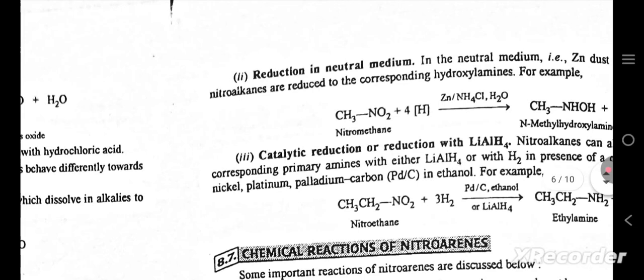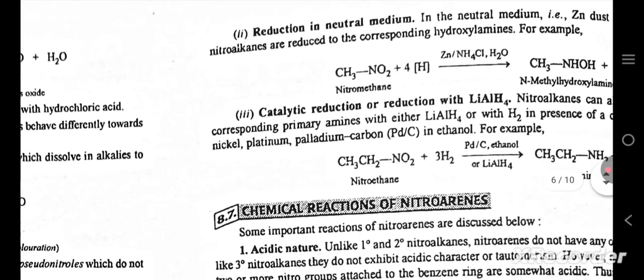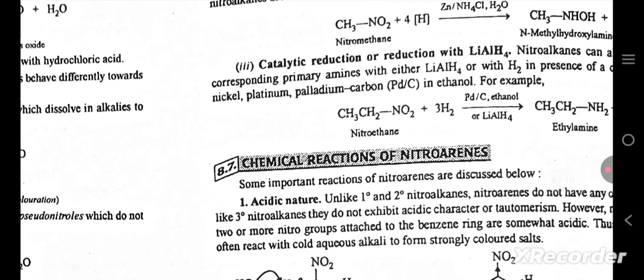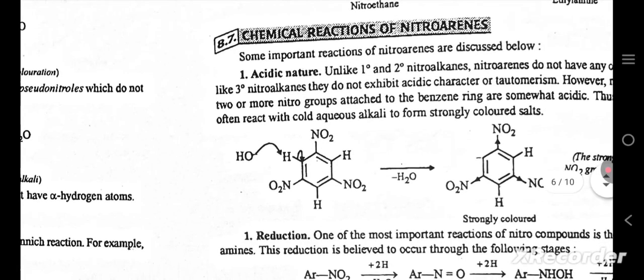Reduction in neutral medium. In the neutral medium, with zinc dust, nitroalkanes are reduced to the corresponding hydroxylamines, for example, nitromethane to N-methyl hydroxylamine. Catalytic reduction or reduction with LiAlH4: nitroalkanes can be reduced to the corresponding primary amines with either LiAlH4 or H2 in presence of nickel, platinum, or palladium on carbon in ethanol. For example, look at this example, nitroethane to ethylamine.